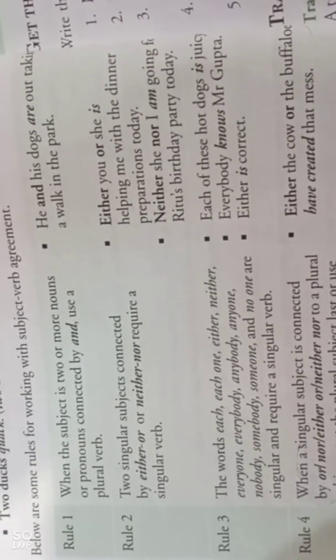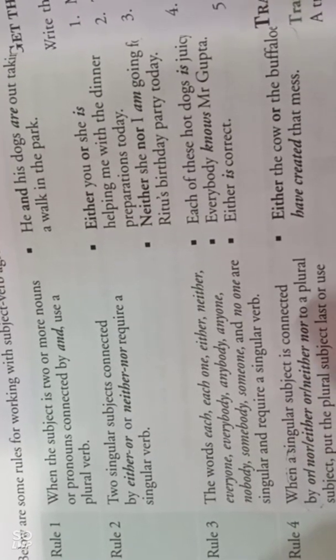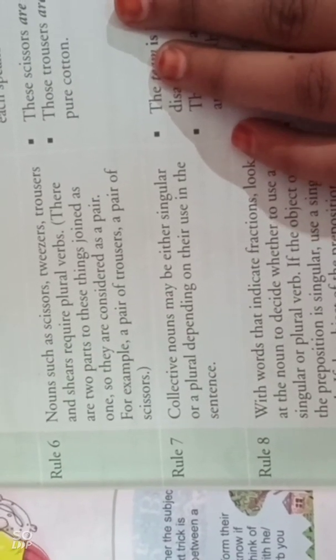Rule number 4. When a singular subject is connected by or, nor, neither nor to a plural subject, put the plural subject last and use a plural verb. Examples are given. Rule number 5. Nouns such as civics, mathematics, dollar, rupees, museums and news, and periods of time require singular verbs. Mathematics is my favorite subject. 10 rupees is all I want. 5 minutes extra is given to each speaker.